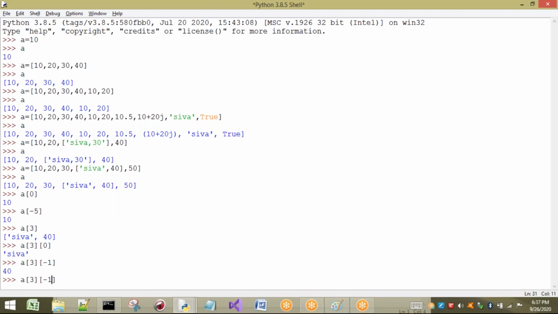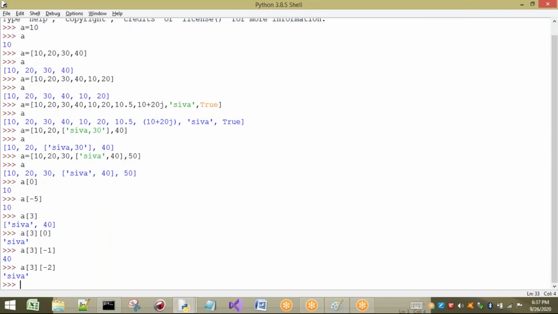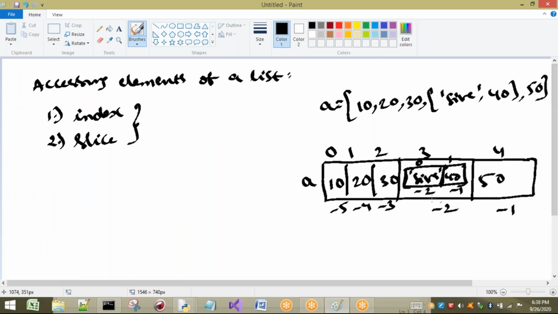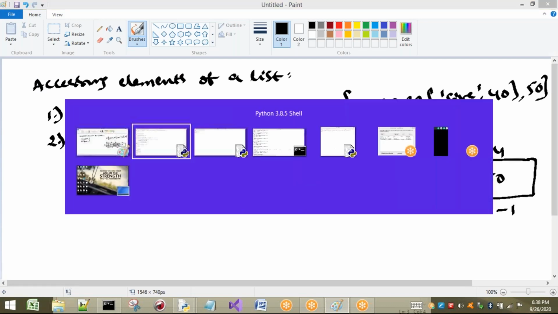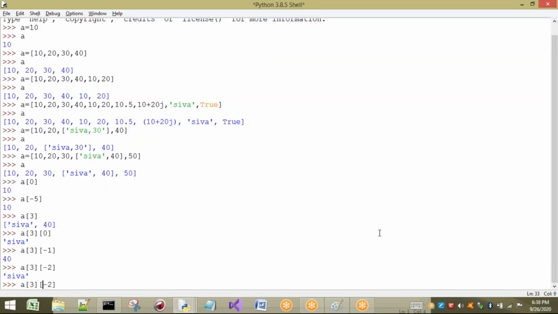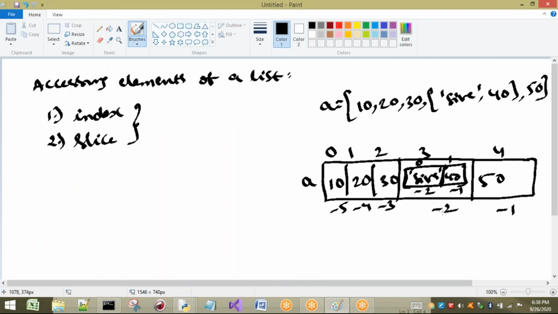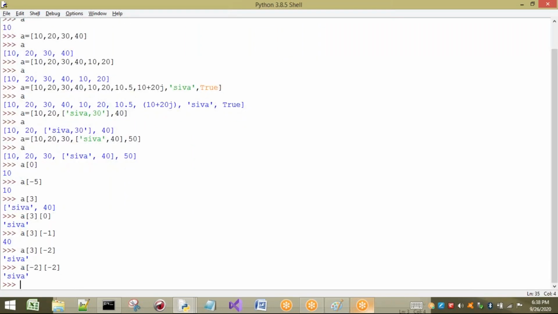If I print Shiva with negative indexes, we will get it with -2, because the negative index is -2. If I want to access this list with the help of negative indexes, for example, what can I take? A of -2. A of -2 is this list, which is going to be selected. In that list, -2 means Shiva. So Shiva is going to be printed. In this way, we access the elements by using the index concept.